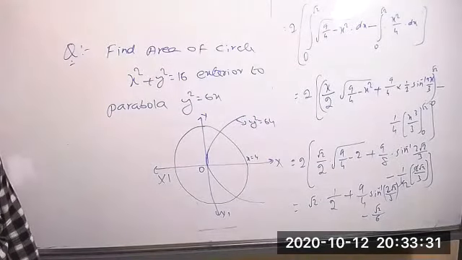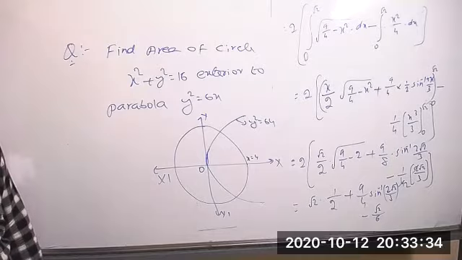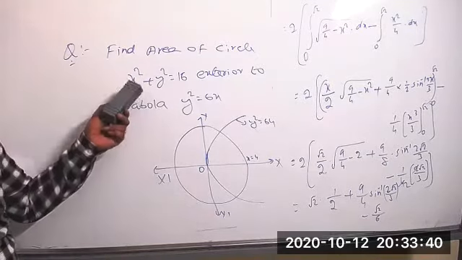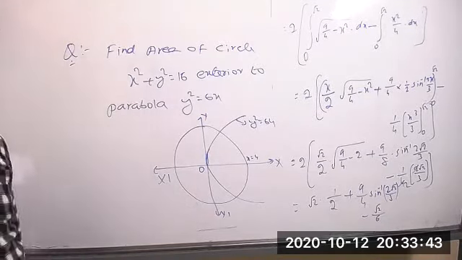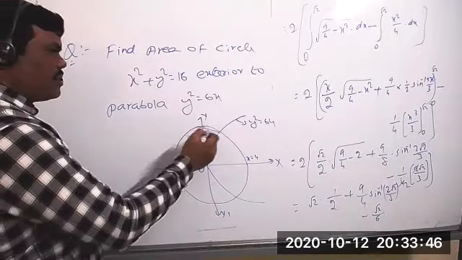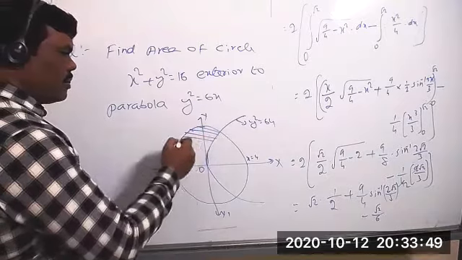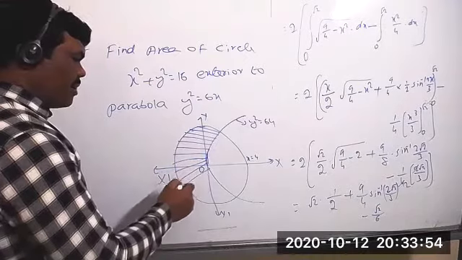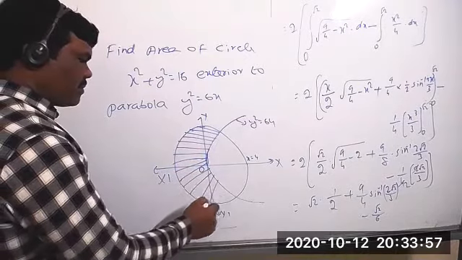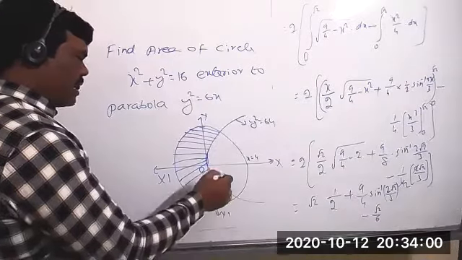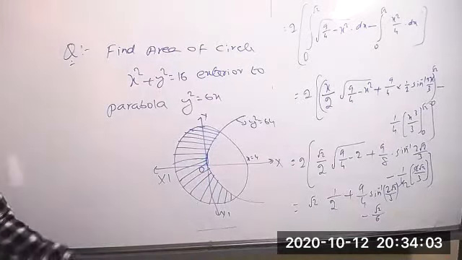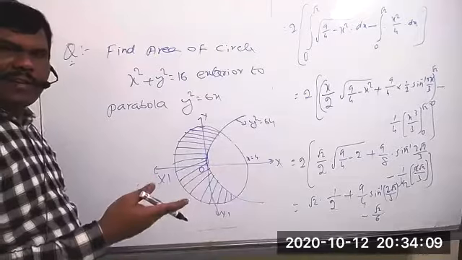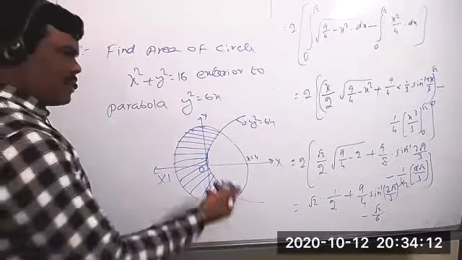Now what are they asking? Find the area of the circle x square plus y square equal to 16, exterior to the parabola. Now what is exterior to the parabola? This area we have to find. Anyone please tell me how to find this area. Don't sit silently, please respond. Area of the circle minus the area of the parabola, you can subtract it. Just now we did that.